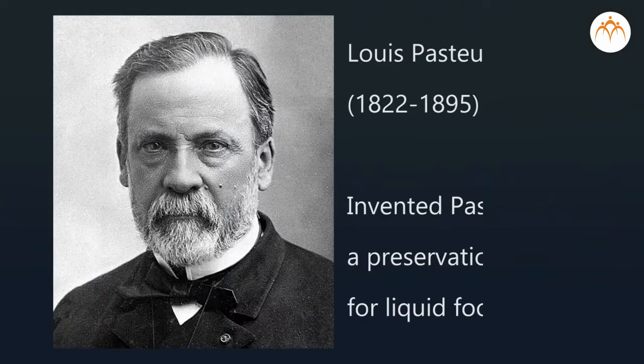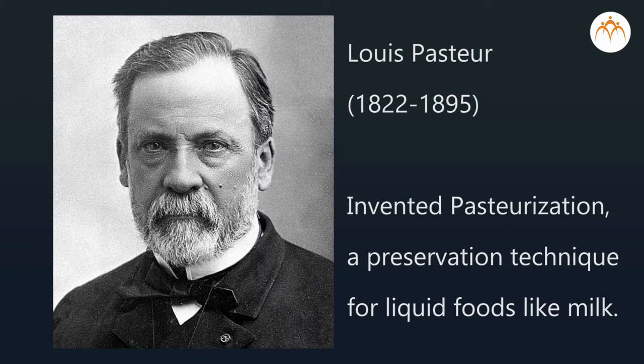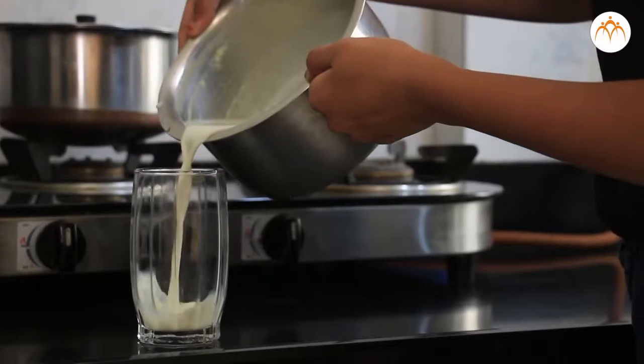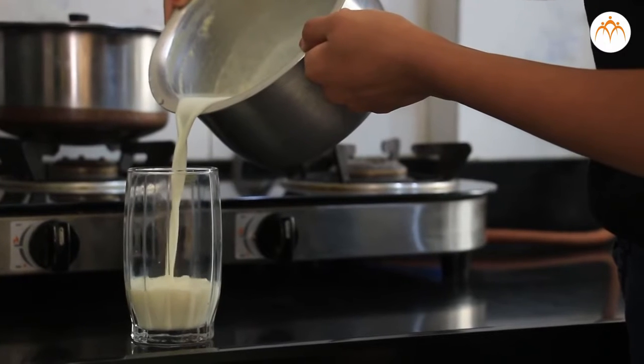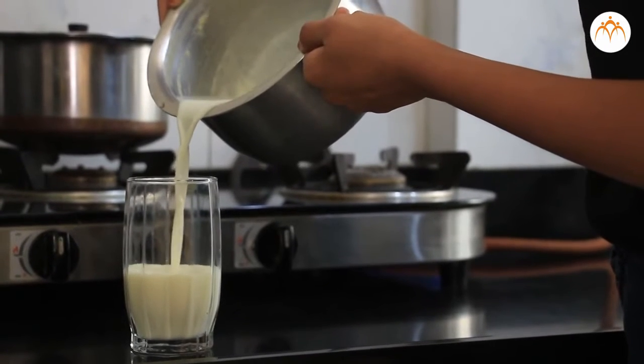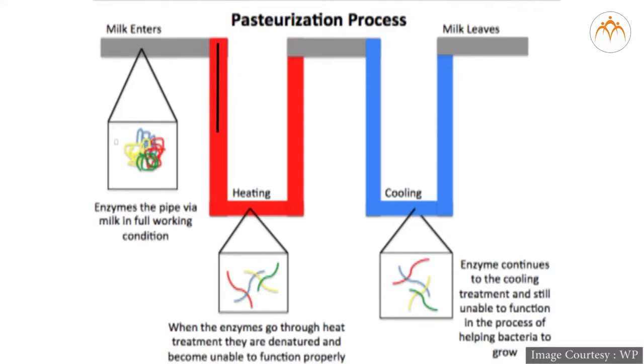The method of pasteurization was developed by a scientist, Louis Pasteur. This method is very effective for liquid food materials like milk. In pasteurization, the food material to be preserved is heated at a high temperature, around 80 degrees Celsius, for 15 minutes. Then it is quickly chilled and stored at low temperature. This sudden rise and fall in temperature kills microbes from liquids.